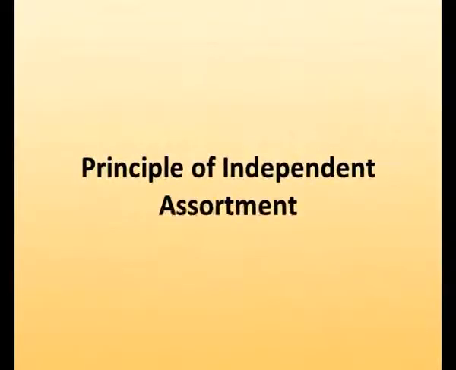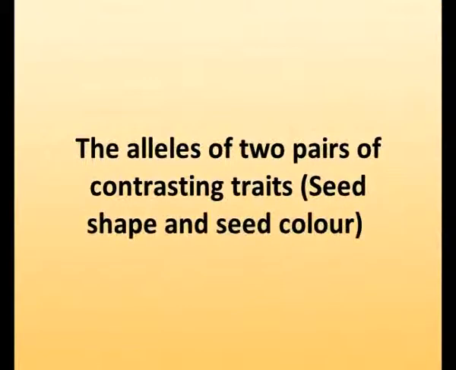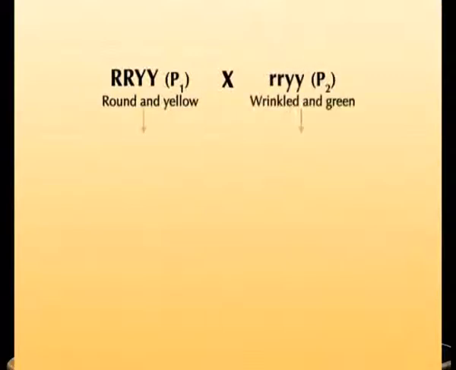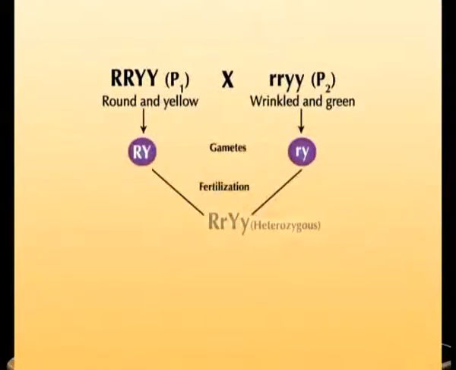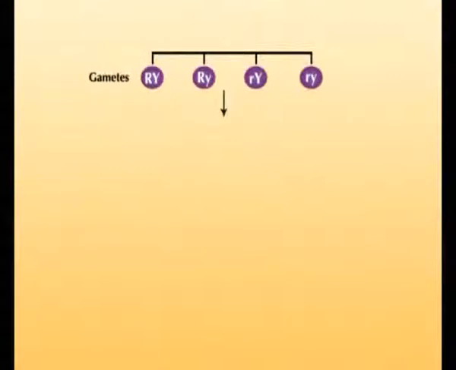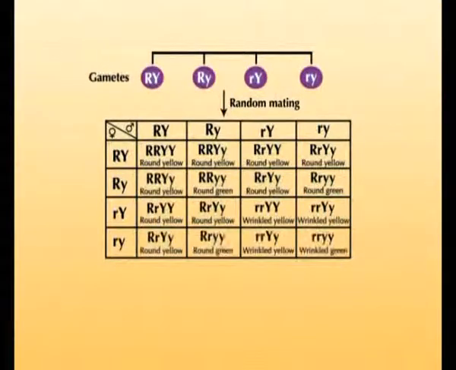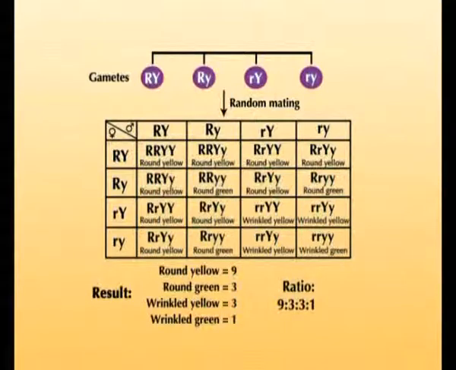Based on these observations, Mendel proposed the principle of independent assortment. According to this principle, the alleles of 2 pairs of contrasting traits, seed shape and seed color, during gamete formation assort independently of each other and give rise to different combinations of gametes, parental as well as recombinant types. Random mating between these gametes will produce different phenotypes in the ratio of 9:3:3:1 in a dihybrid cross.